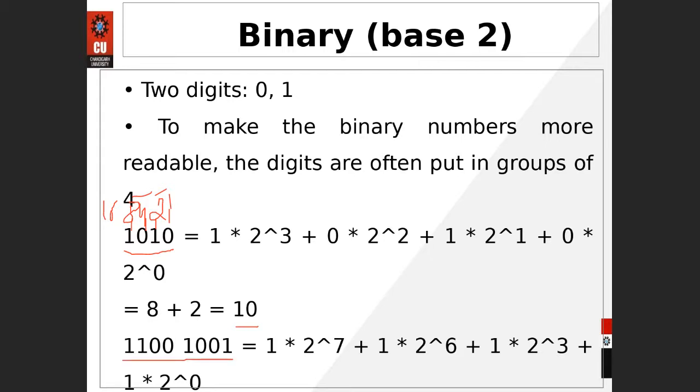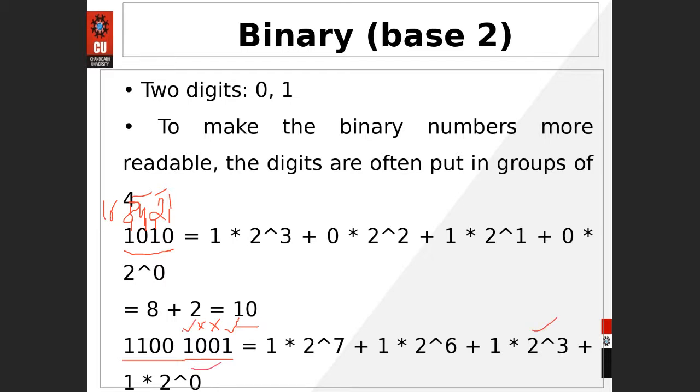Okay, so the next number is this one. How do we do it the same way? This one is 2 raised to power 0. We never need to include the zero positions, because 0 multiplied by any number is 0. So 0, 1, 2, 3. This one is going to be multiplied by 2 raised to power 3.